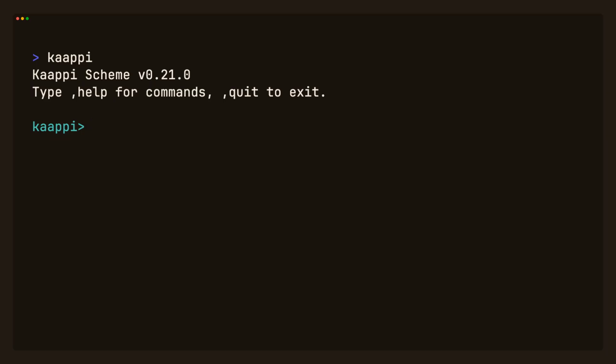Say you want to swap two variables. A function can't do it. It only receives the values, never the variables themselves. To pull it off, you have to rewrite the code. That's exactly what a macro is.